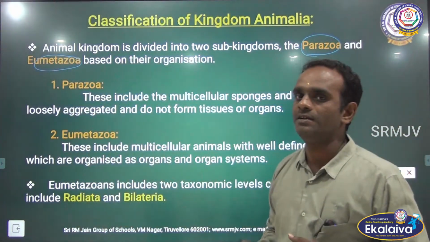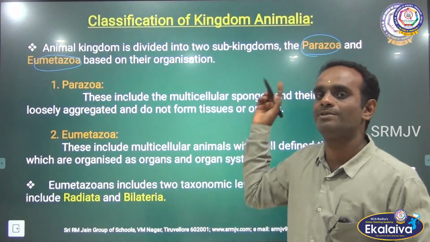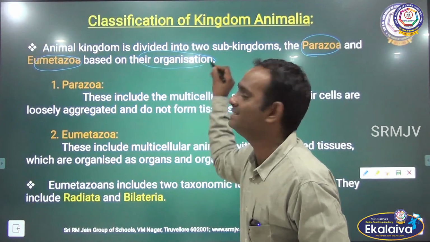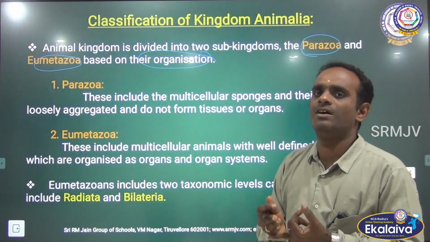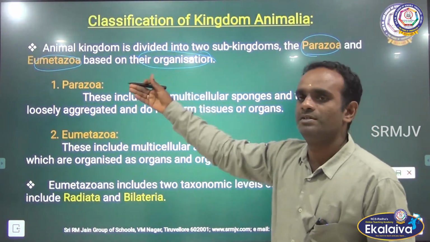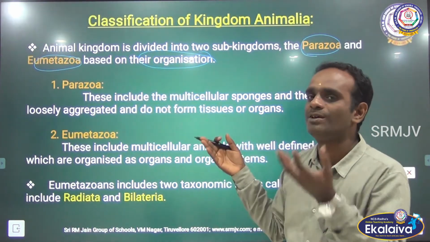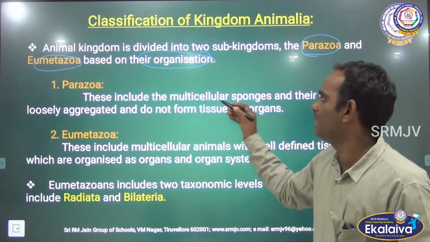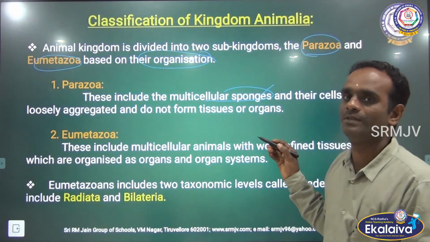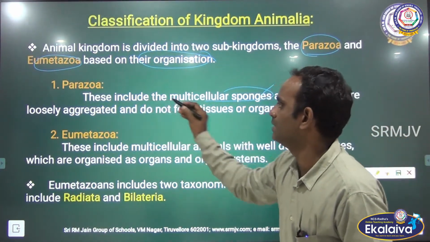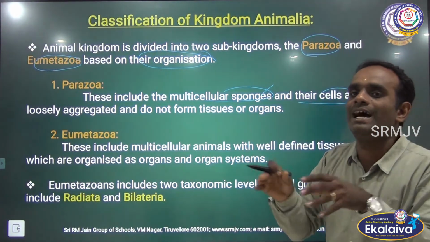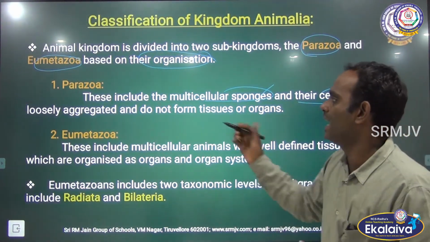See the spelling here, children? The pronunciation is very important. Parazoa and another one is Eumetazoa, based on their organization. What organization? Cellular level, tissue level, organ level and organ system level. Clear? First one is Parazoa. These include the multicellular sponges. Sponges are the example of phylum Porifera. So these include the multicellular sponges and their cells are loosely aggregated, loosely arranged and do not form